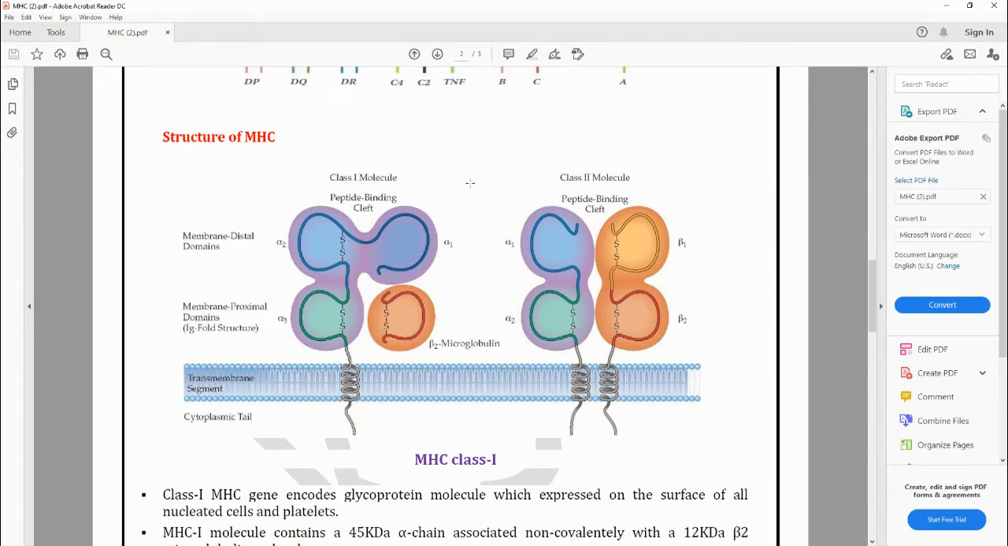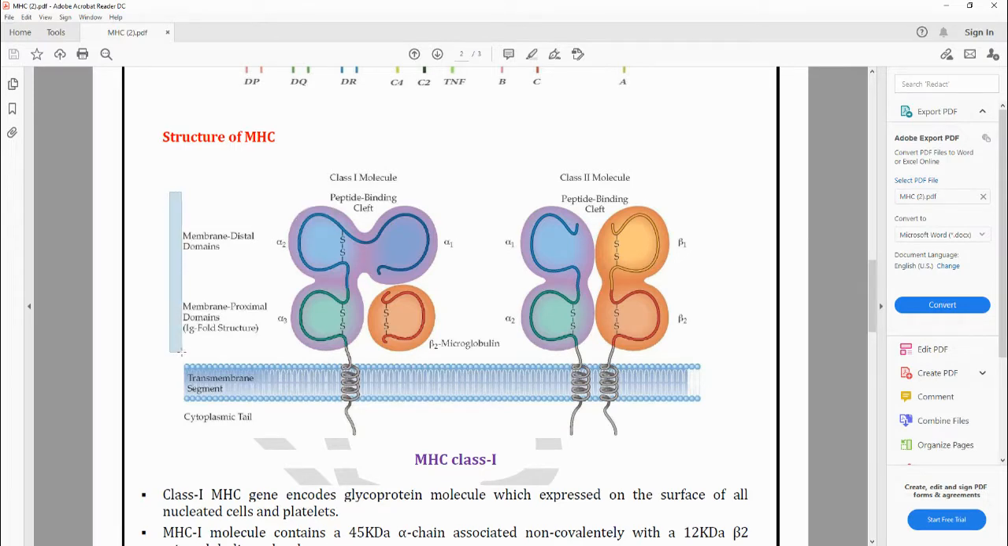Okay, this is regarding the class 1 molecule, and this is regarding the class 2 molecule. Under the class 1 molecule, you can see this is about the membrane distal domains, this is about the membrane proximal domains, and this is about the transmembrane segment. Overall this is known as the transmembrane segment, and the third region is known as the cytoplasmic tail. In total, the class 1 and class 2 molecules consist of 3 regions.